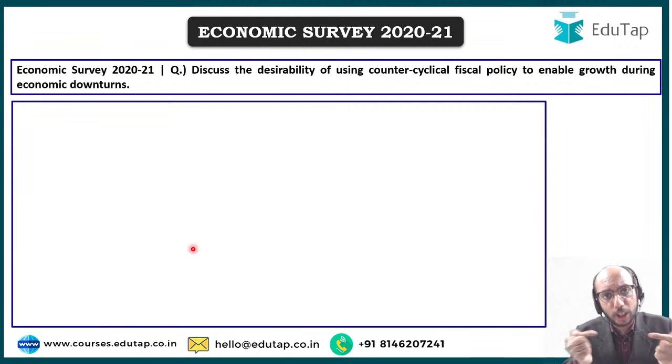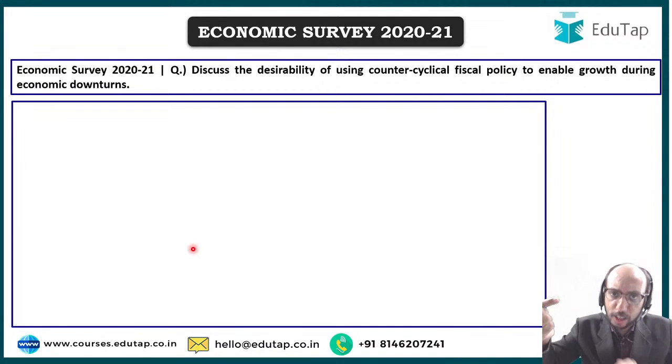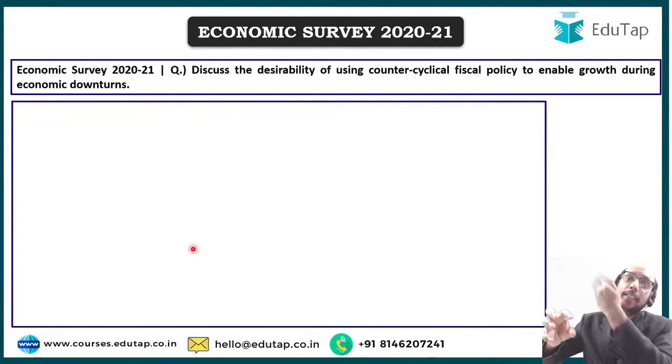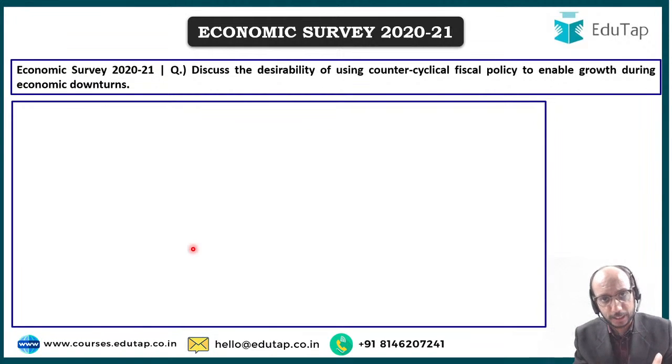That if the demand in the economy is low, government should spend more. If the demand in the economy is high, government can afford to spend less, government should spend less. Because अगर ऐसे टाइम के ऊपर when the demand in the economy is already good, अगर गवर्नमेंट और ज्यादा खर्चा कर देती है तो शायद इन्फ्लेशन आ जाएगा, शायद प्रॉब्लम हो सकती है. Now the question is that is it desirable to use counter cyclical fiscal policy to enable growth during economic downturns? This is what we need to discuss.